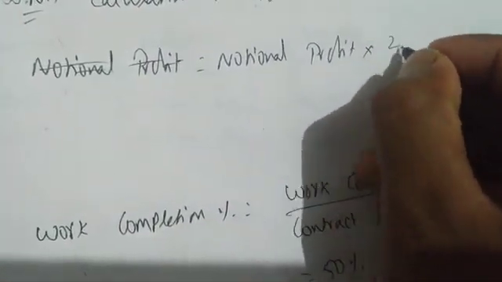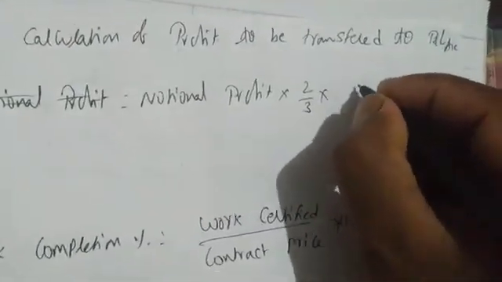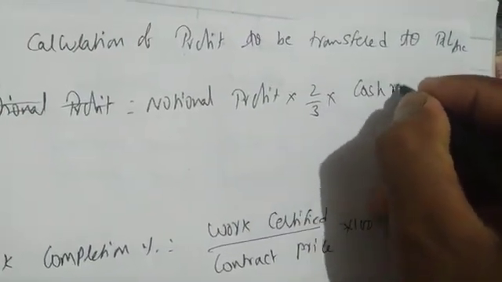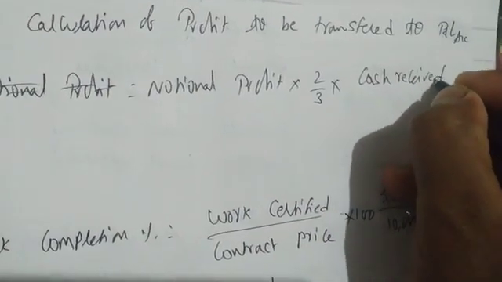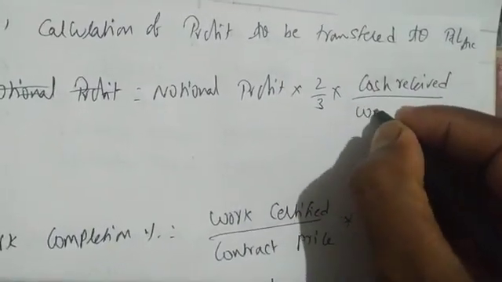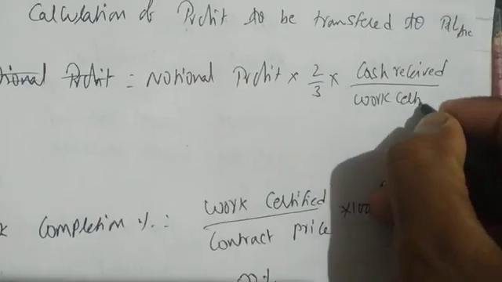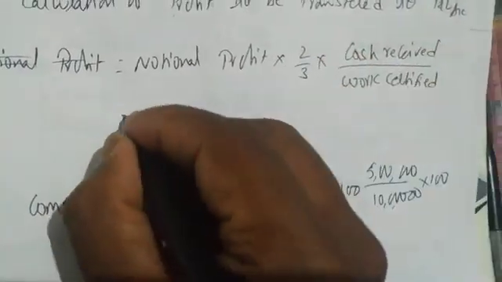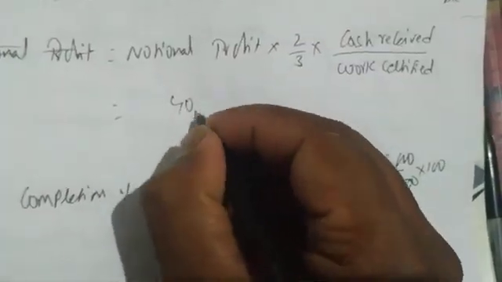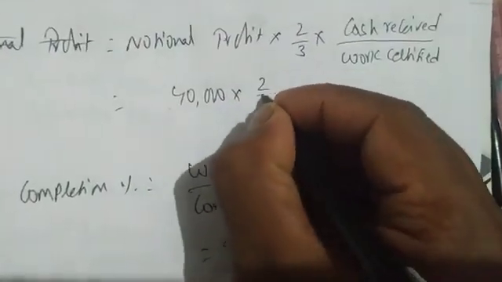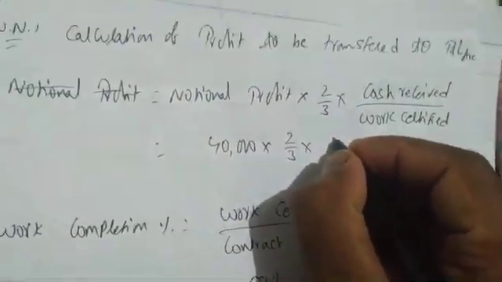So the profit to be transferred will be notional profit into 2/3 into, what's the formula? We have seen in the morning, cash received divided by work certified. How much is notional profit? 40,000 into 2/3 into how much is cash received?